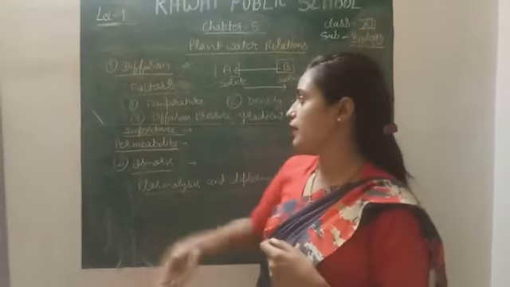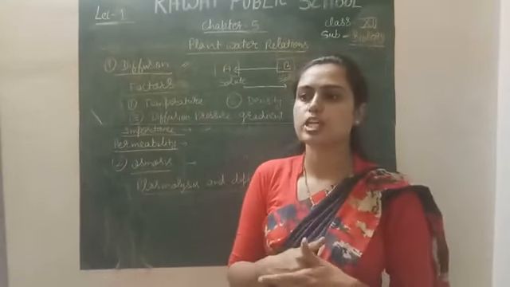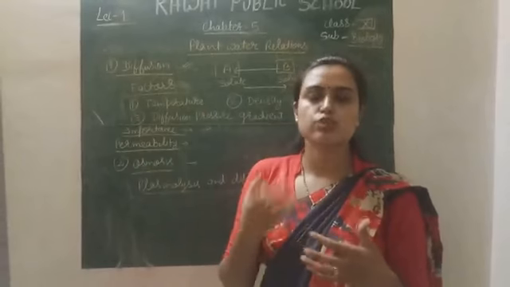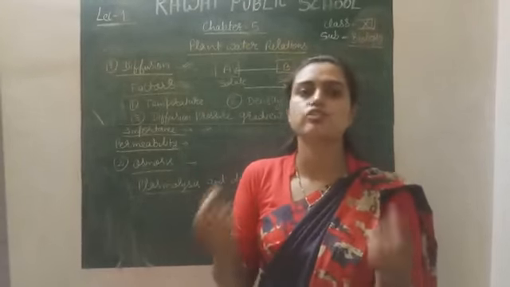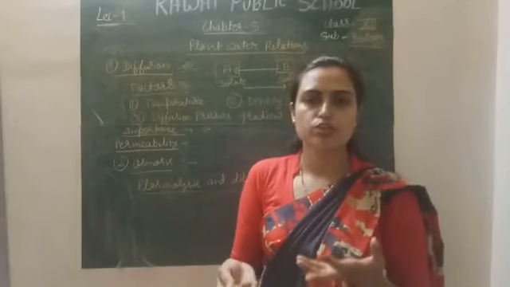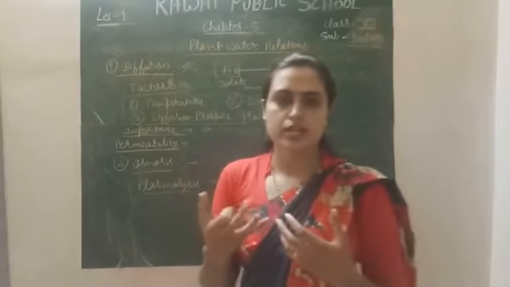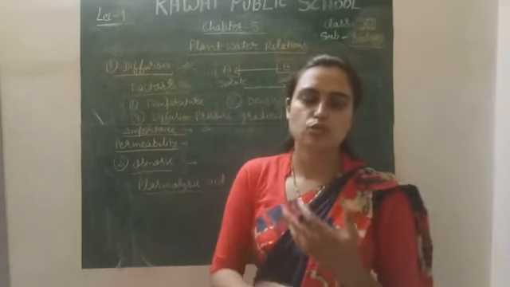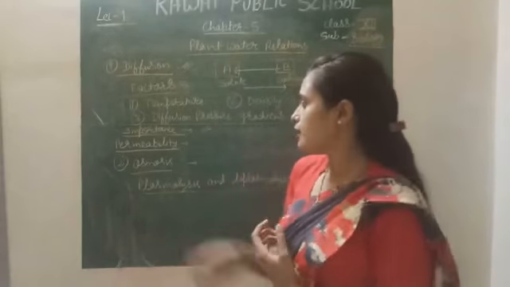If we discuss the importance, exchange of gases takes place, and movement of particles from one cell to another in case of plants is also with the help of diffusion, where energy is not required. Movement of water is also with the help of the diffusion process. So these are the processes where external energy, external expenditure, is not required, where diffusion takes place in case of plants simply, right?